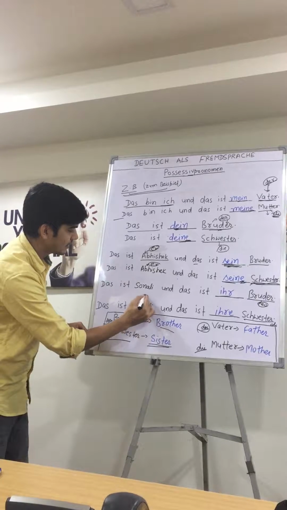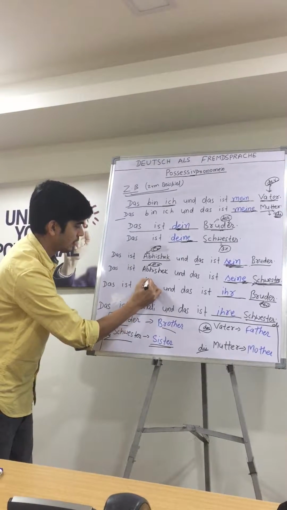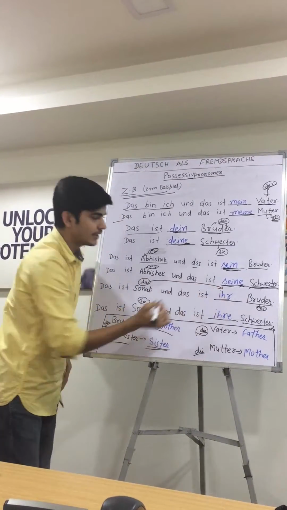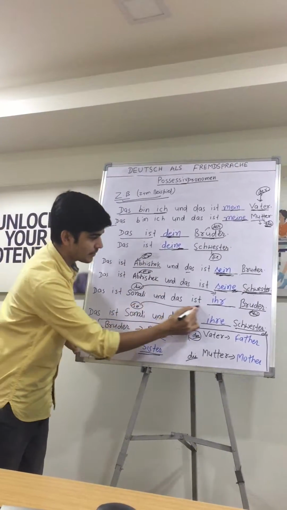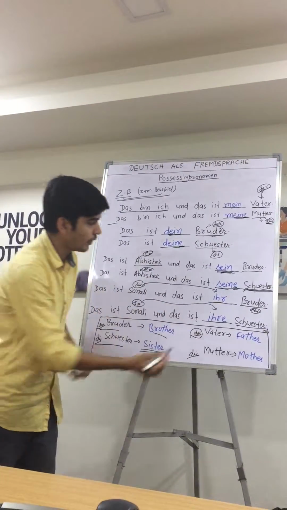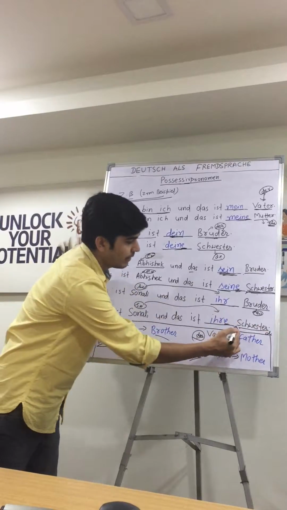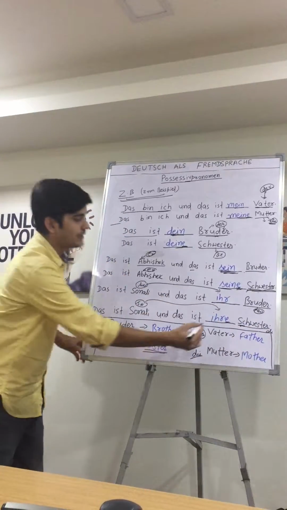So Sonali is sie, she. So sie becomes ihr in the possessive pronoun. And sie becomes ihr in the possessive pronoun where? When there is feminine. In case of feminine, we put an extra E.